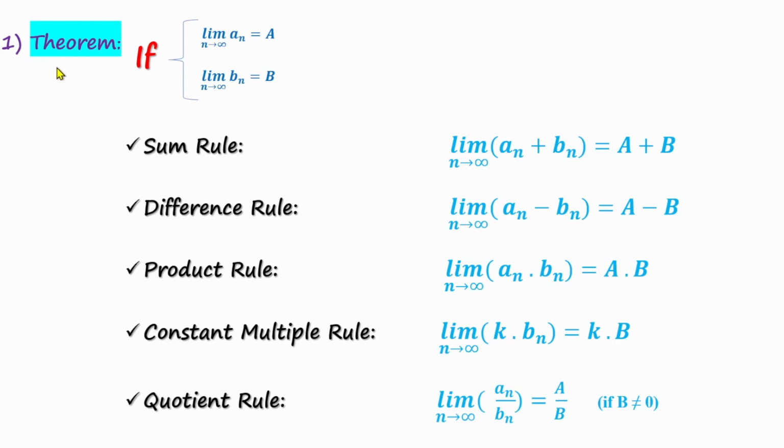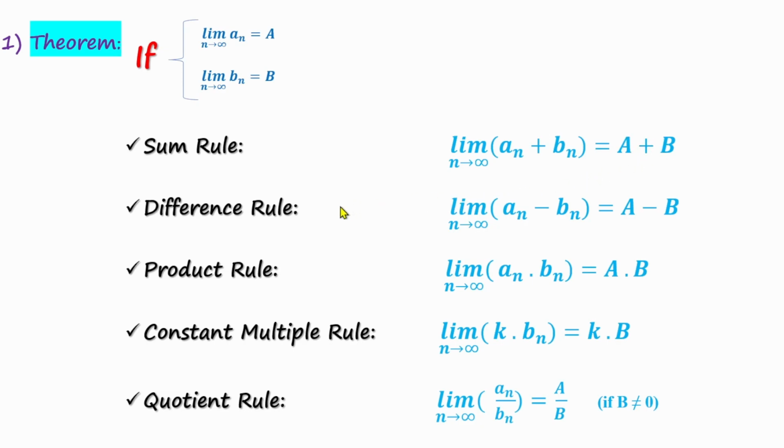Alright, the first theorem provides a systematic way to find the limits of sequences through the basic arithmetic operations. If a sub n and b sub n are convergent sequences with the limits a and b respectively, based on the sum rule, then the sum sequence a sub n plus b sub n is also convergent, and the limit of the sum sequence is the sum of the limits of the individual sequences.